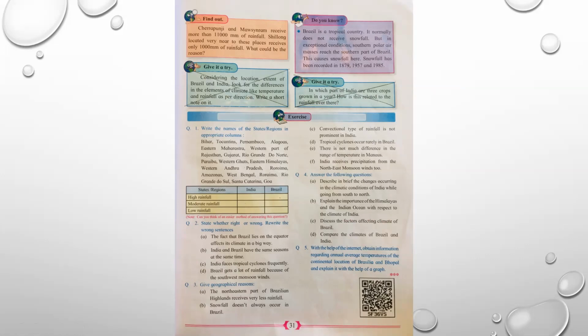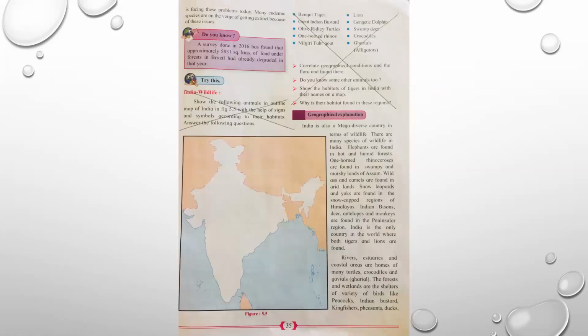Now we move on to the next page. Page number 30. See the heading, try this. Show the following animals in outline map of India in figure 5.5 with the help of signs and symbols according to their habitats, answer the following question. Cancel this paragraph. Now come to right hand side, you can see Bengal tiger, great Indian bustard, olive ridley turtles,